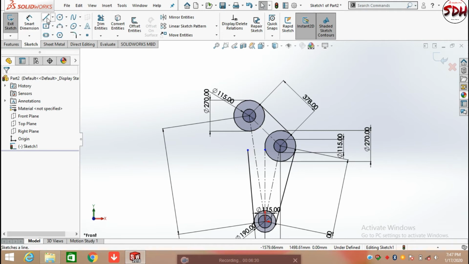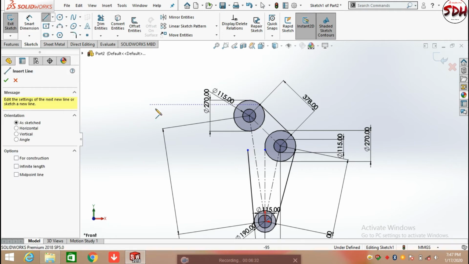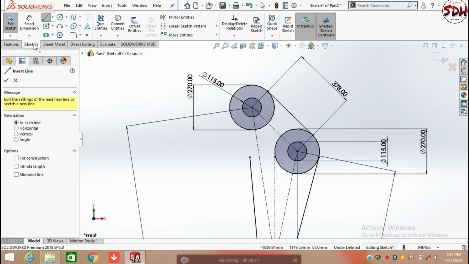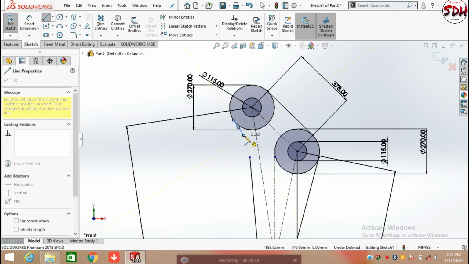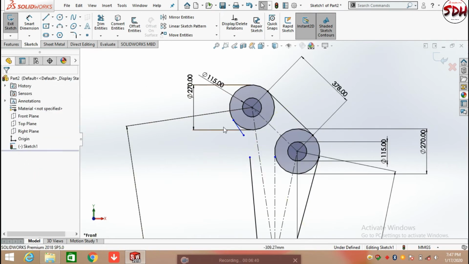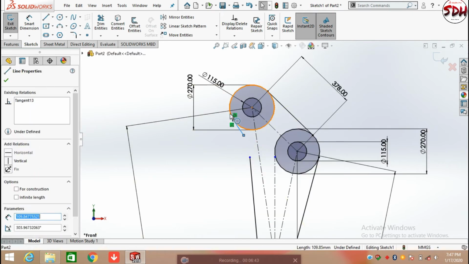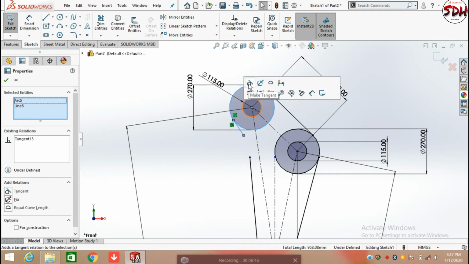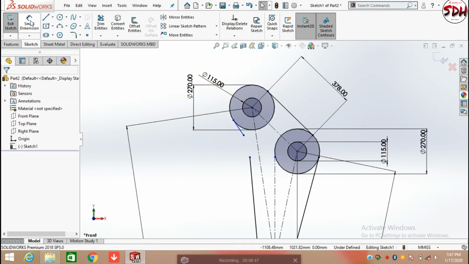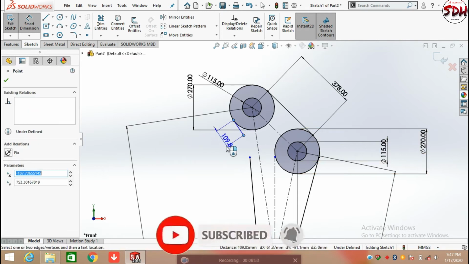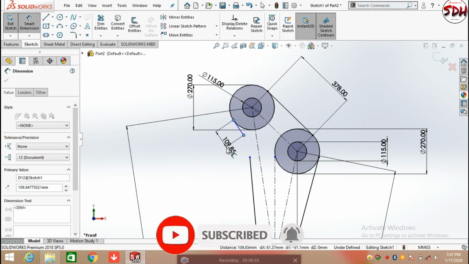Click on the line command and draw a line, adding a relation between the line and the circle as tangent, and defining the length of the line as 30 mm.